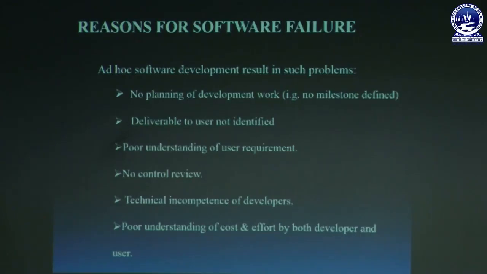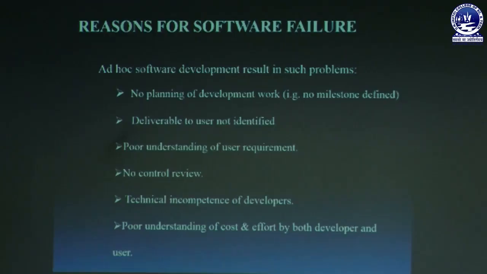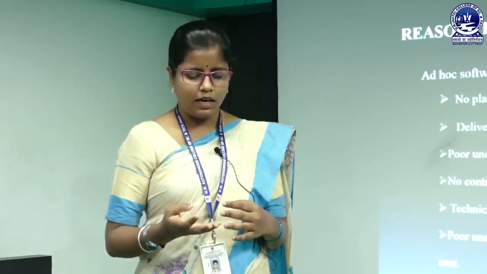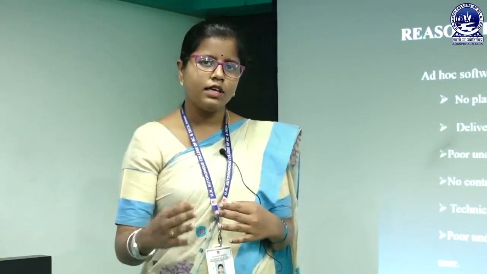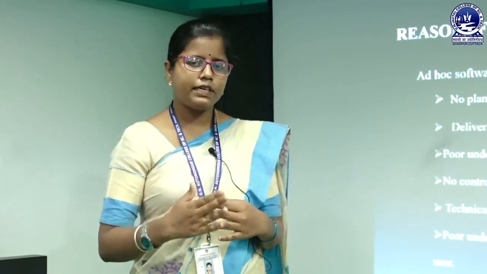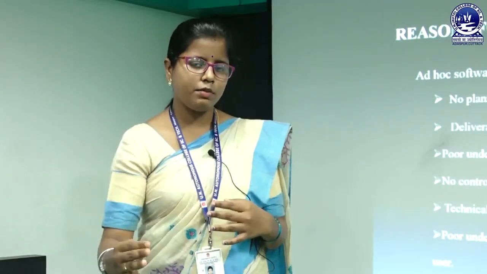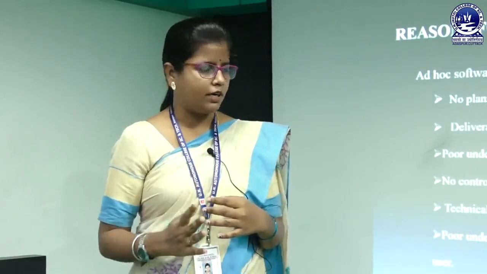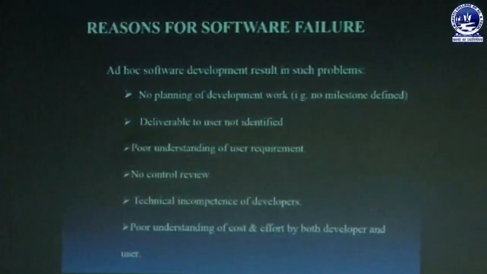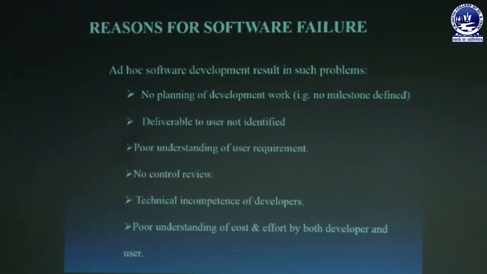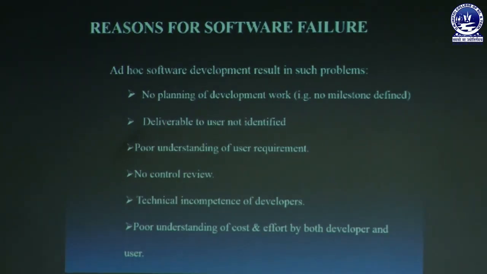We must define different types of milestones, like by which phase we are going to develop our software. If I am going to the design phase, that means I must have completed the requirement analysis phase, or if I am going to the testing phase, that means I must have some code. So, these milestones must be defined before development work, or the deliverables, that means the software products which we deliver to the user, may not be identified.